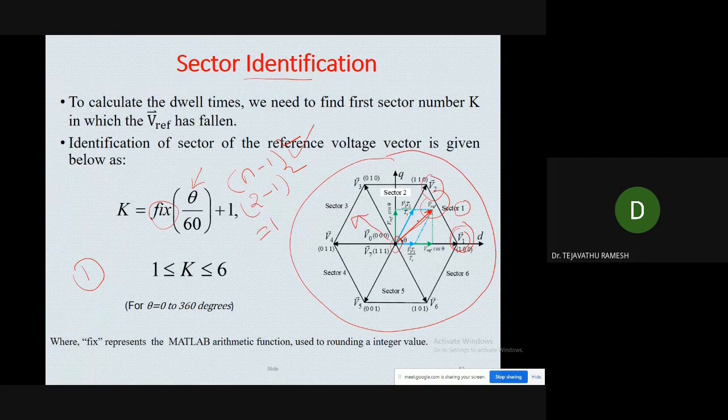Suppose there is a chance of the V reference falling near this vector. Then we cannot know whether it is in sector 1 or sector 2, or whether the V reference has fallen in sector 1 or sector 6. In order to avoid this confusion, we use the fix term. Instead of giving 0.8, 0.9 or 1.1, it will give you the integer value, because the sectors are in the form of integers.